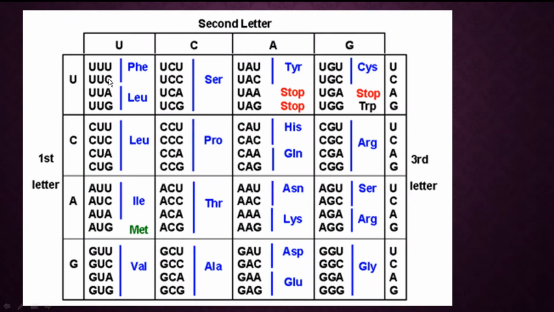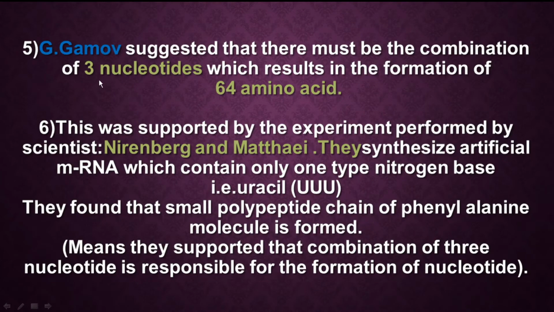See this. According to G. Gamow, there is a combination of 3 nucleotides. Can you see this combination of 3 nucleotides? According to him, they are responsible for the formation of 64 amino acids. Two other scientists, Nirenberg and Matthaei, supported the theory given by G. Gamow. I'll tell you how they supported it.